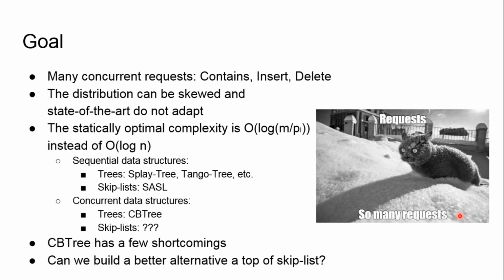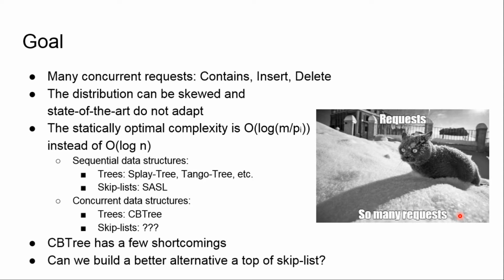There exist a lot of statically optimal sequential data structures, such as, for example, those based on trees, like the Splay tree, the Tango tree, etc., and, for example, those based on skip lists, like SACL. What about concurrent data structures? There exists only one statically optimal concurrent data structure, which is CBTree. Unfortunately, CBTree has a few shortcomings.